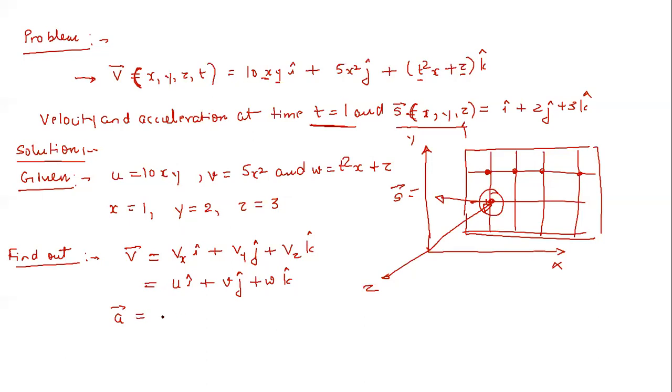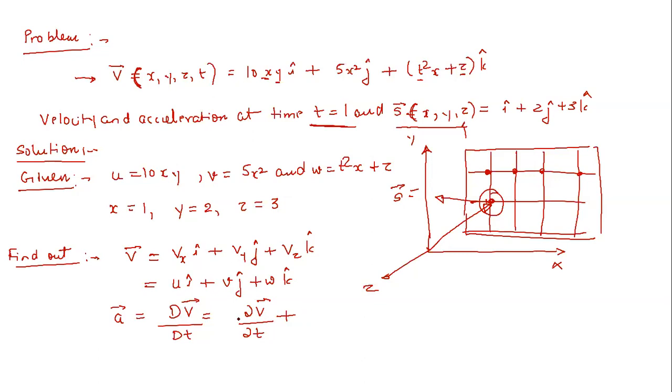A vector, we all know, is given by d v vector by dt. Now it consists of two terms: local changes, that is the change with respect to time, and the changes due to convection, that means the fluid particle being transported from one location to another location, right? So this is simply delta v vector by delta t plus the convective term.